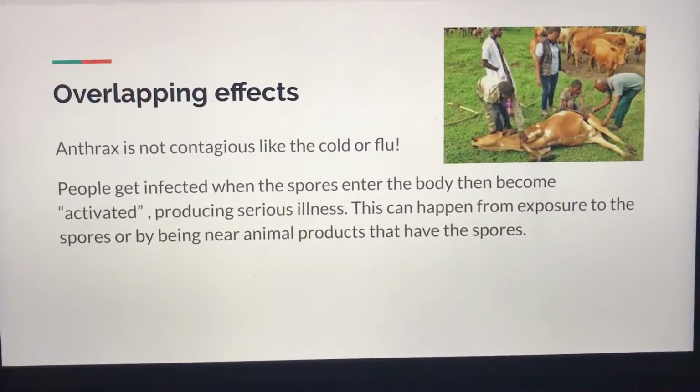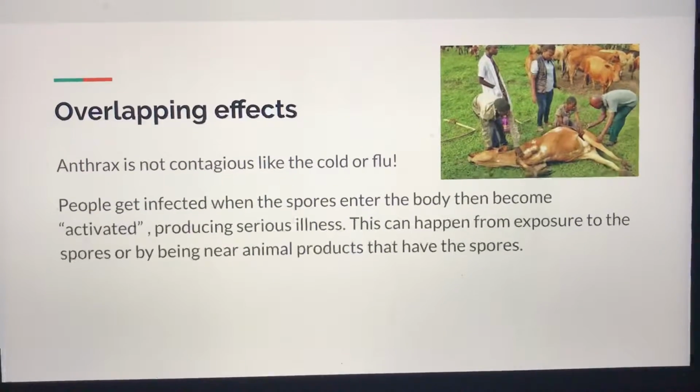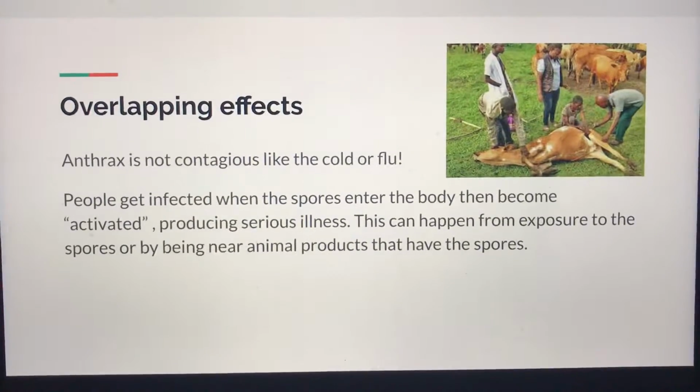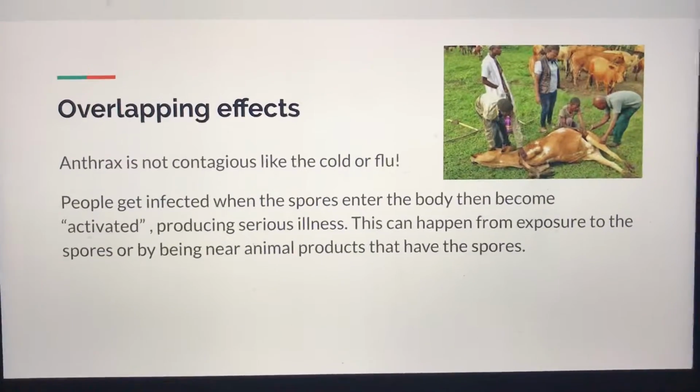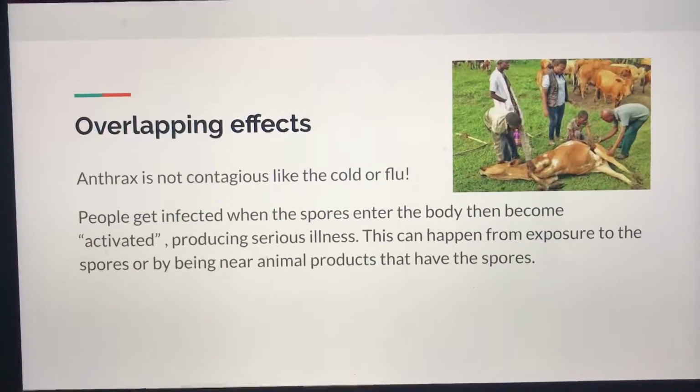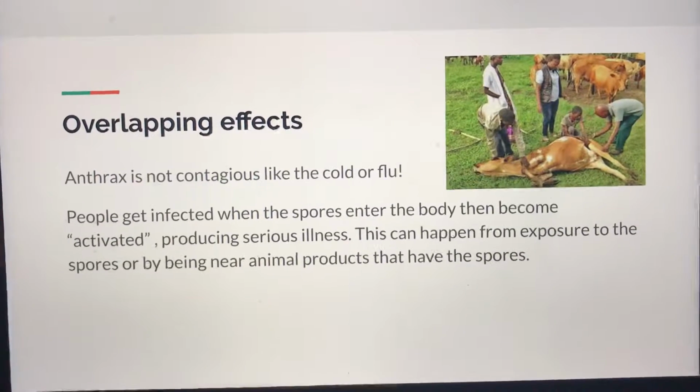It's not contagious like the flu or the cold, but people get infected when these spores enter the body and then become activated, producing the illness. This can happen from exposure to spores or being near animal products that have the spores.